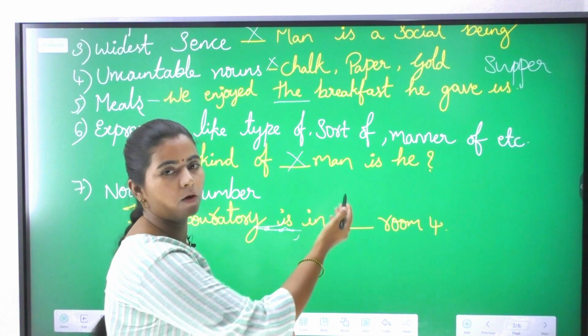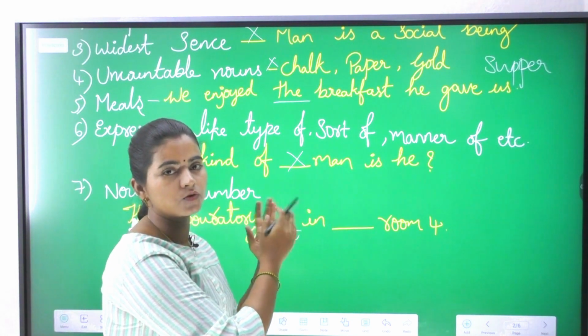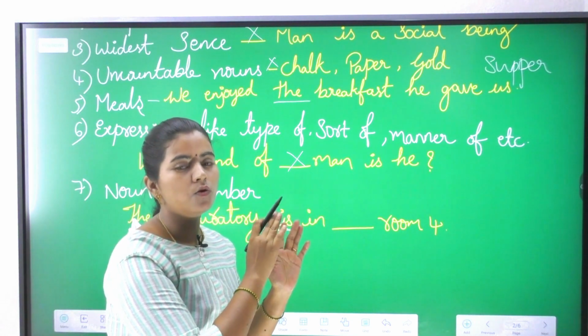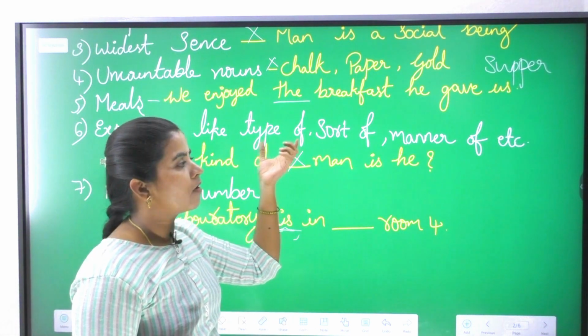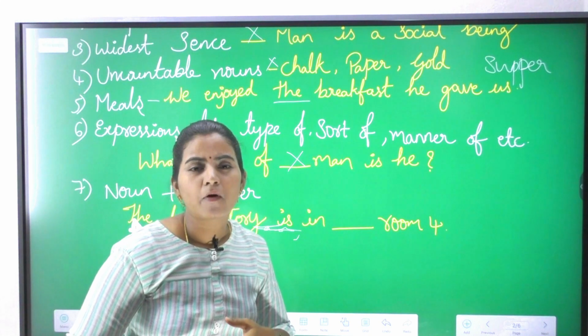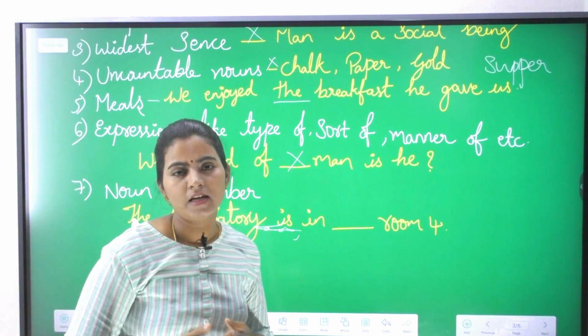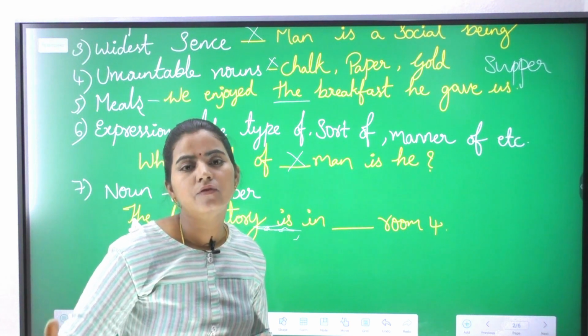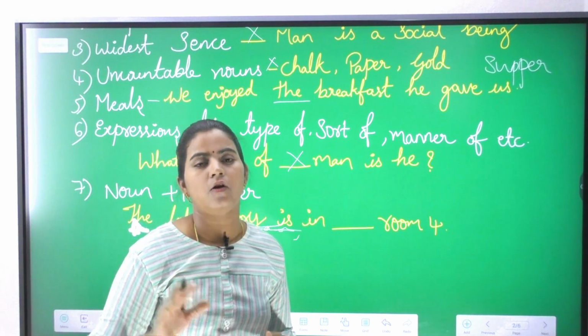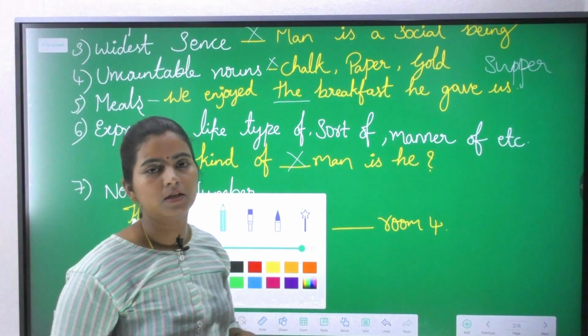Because it is singular, we use an article, so usually we get confused here. No need of any article when you use words like type of, sort of, manner of. "What type of food is it? Indian or Mexican." In such a way you should use it, but not "what type of a food". No article at all after these types of expressions.